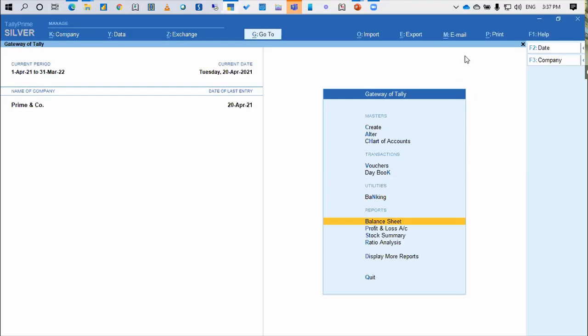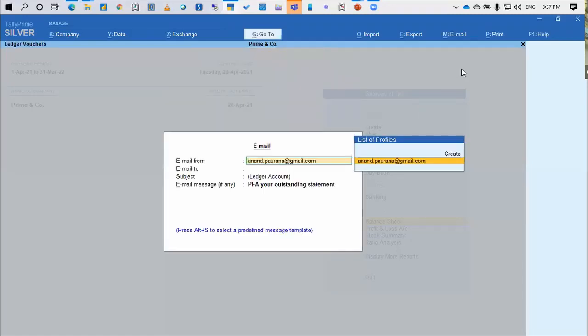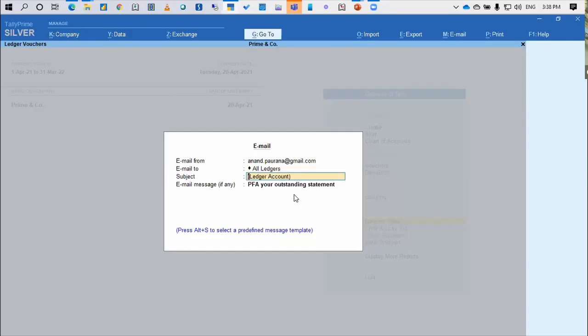So I'm going to the email. I'm saying others. Under others, there is an option called all ledger accounts. So I'm saying all ledger accounts. I'm saying email from anand.kauran@gmail.com and email to, I will not select a particular email. Black Slat has Anand, Yellow Book has Anand at ASAP, Red Entertainment has Connect. So I'm saying email to all ledgers.